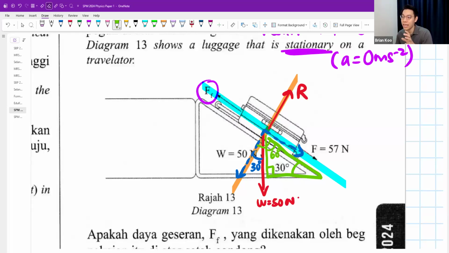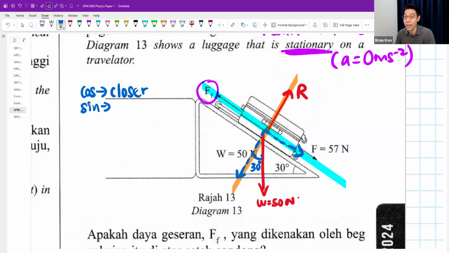So in questions like this, we are always trying to move the angle from the question to where it is more useful. I want to move this 30 degree to right here, because if it's right here, it is more useful. Now, I'm going to split the force. This is what you learn in chapter 1.1.2 in Form 5. Cos means go closer. Sine means go away. That's how I teach my students.